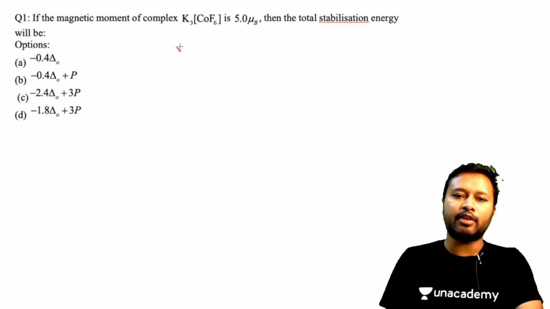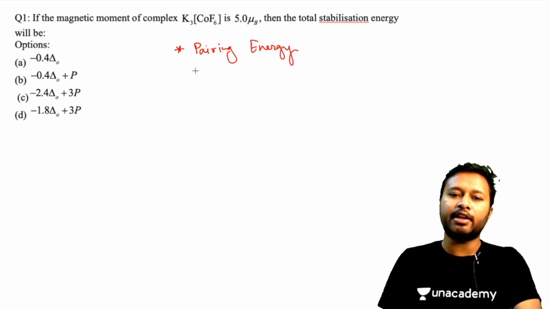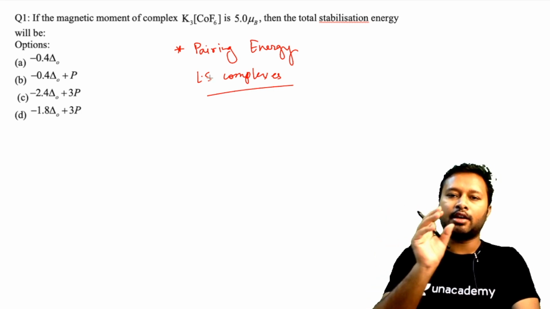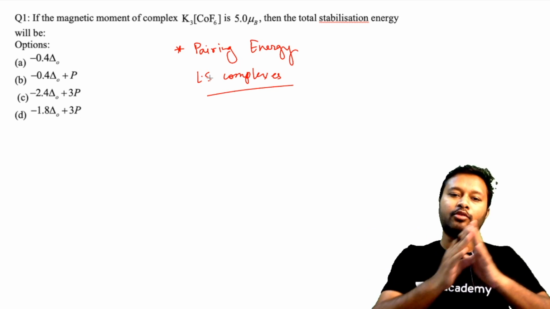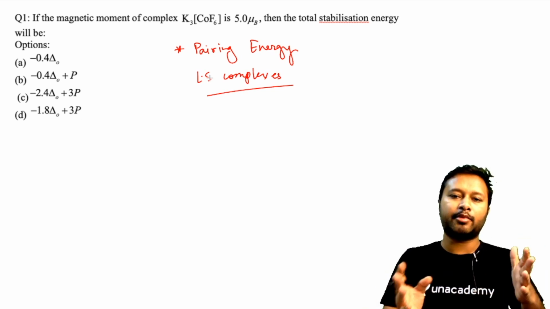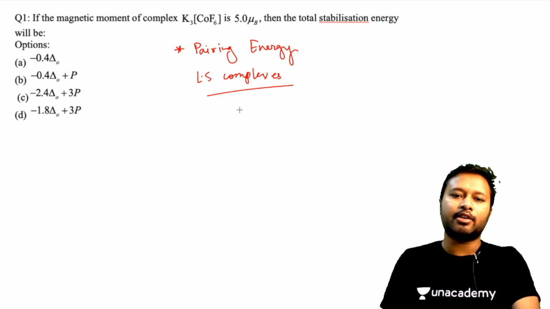So one thing which you have to remember is pairing energy, how to calculate pairing energy. This particular thing you should know. I'll just give you a brief idea of it. So pairing energy is only observed in low spin complexes, okay. So you need a low spin complex to calculate the pairing energy. In low spin complexes, you find out how many electrons are being paired up, and then you also find out for the high spin complex how many electrons are paired up, and then you subtract, because you just want to know how many pairings are happening because of the ligand. That's your pairing energy concept.